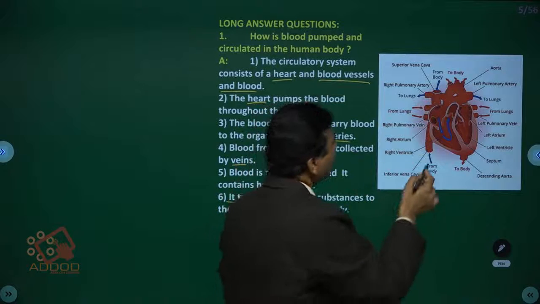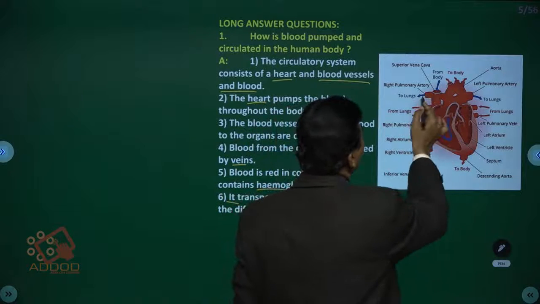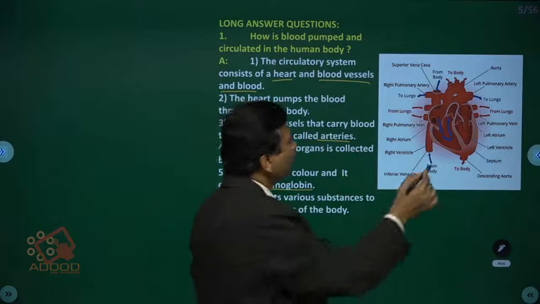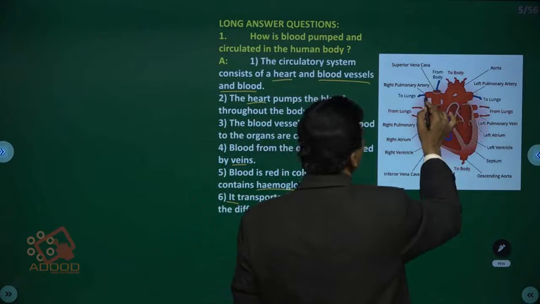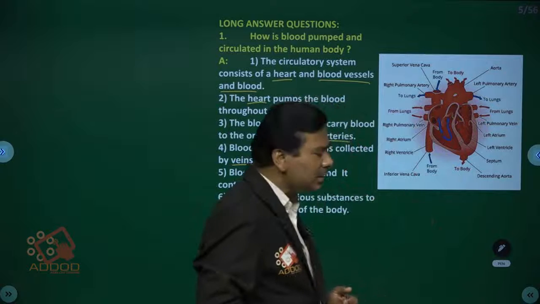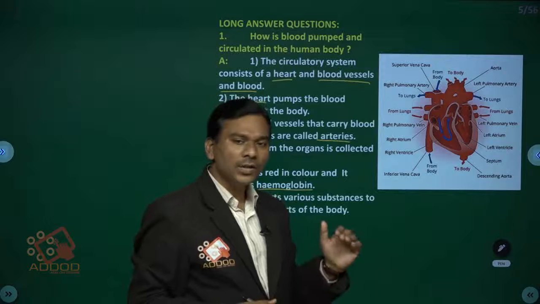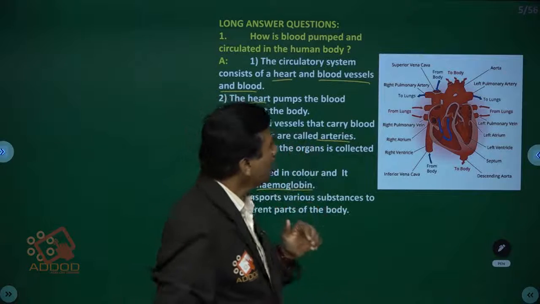Next one is, two lungs they are mentioned. This is two lungs, which means, children, this is a pulmonary artery. This is the left pulmonary artery. This is the right pulmonary artery. This pulmonary artery carries the deoxygenated blood from the heart to the lungs.